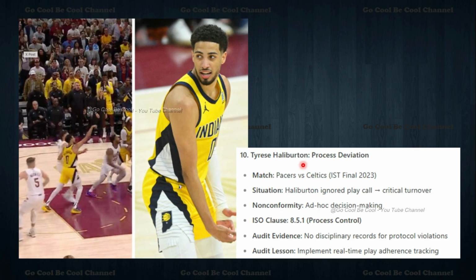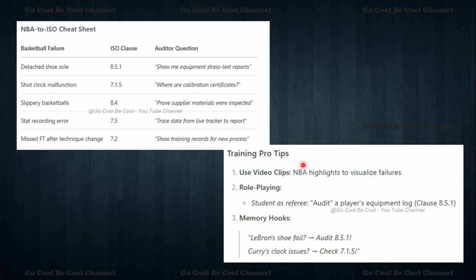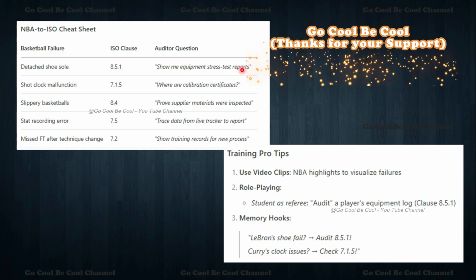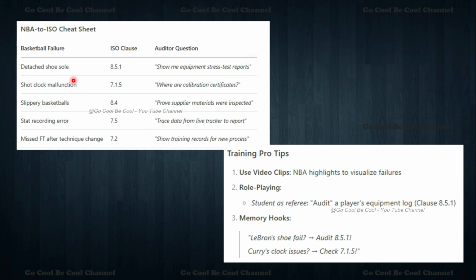Our studies is 8.5.1. Now it's coming to the summary, the NBA to ISO cheat sheet. The detached sole is 8.5.1. Show me equipment stress test reports. You can ask this kind of question. Then clock malfunction, shot clock malfunction is 1.1.5, so wear or calibration certificates. Slippery basketballs, 8.4: prove supplier materials were inspected.